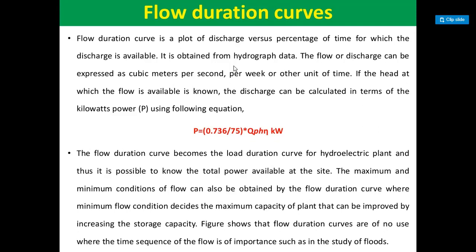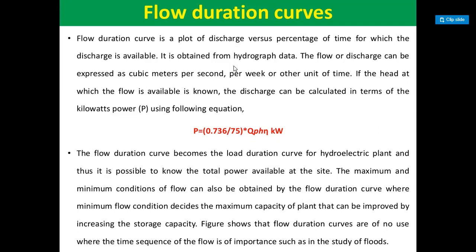The amount of work involved in preparing a flow duration curve can be reduced by dividing the flow data into class intervals instead of handling each individual observation.